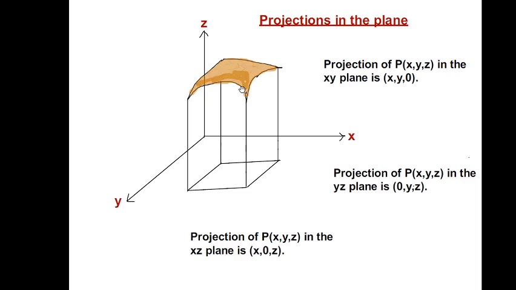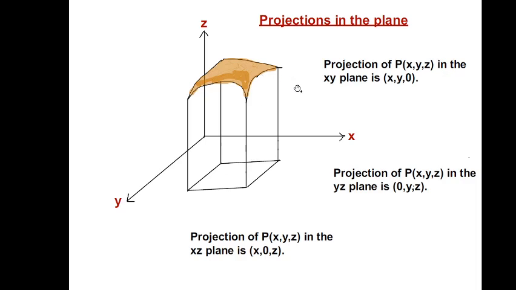Now to find projections into any one of the planes, we have to draw perpendiculars from the surface to the plane wherever the projection is required. Suppose that a point P is there in this three-dimensional space. It will have three coordinates x, y and z. If we project the point P into the xy plane, then the coordinate z will be 0. So the projection will be (x, y, 0).